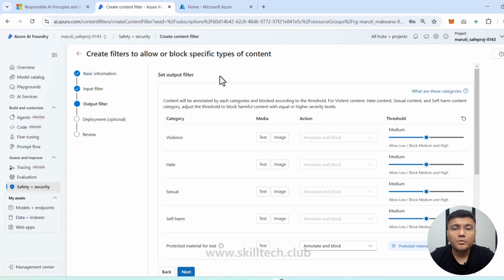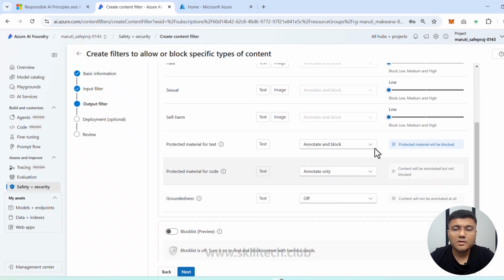After that, we have output filter. Same way in output filter also, we have multiple categories and we have a threshold at the side. In the output filter also, I'm going to reduce this threshold to low. Now remember, we can also do some other customizations, but we are not doing it right now. We are just controlling the content filter.